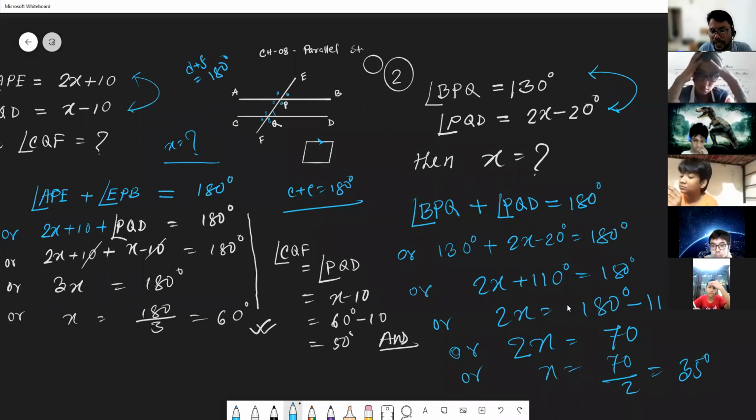Okay, BPQ, let me clear it again. BPQ is 130 according to the question, and PQD angle is twice x minus 20. 130 minus 20, there will be 110.